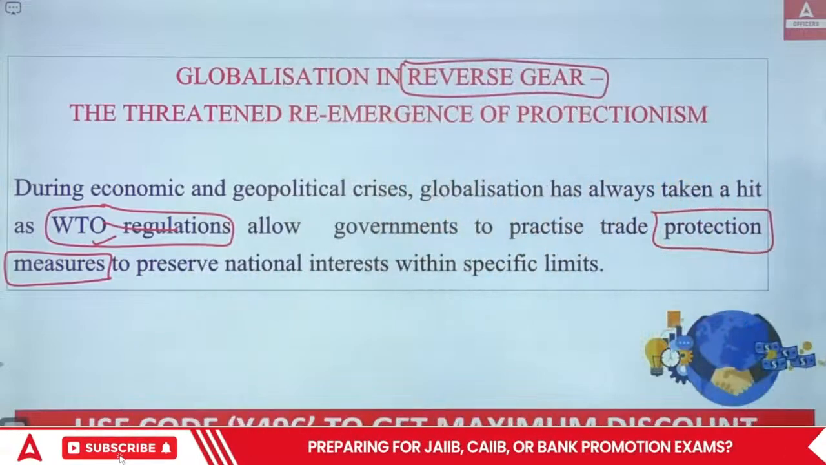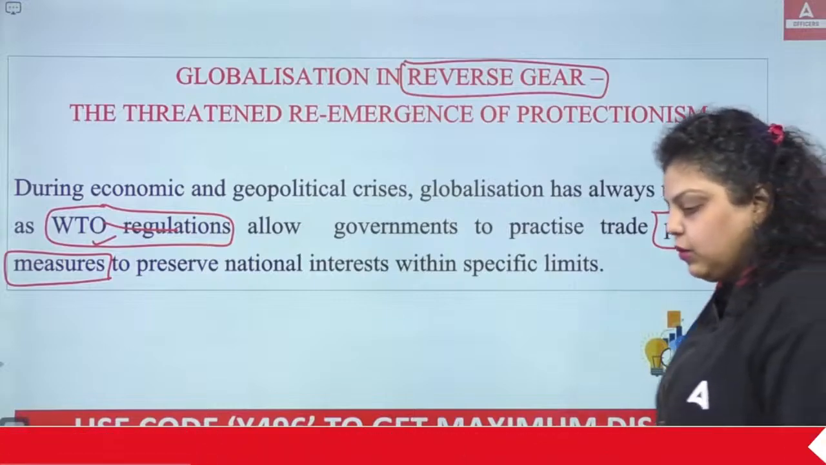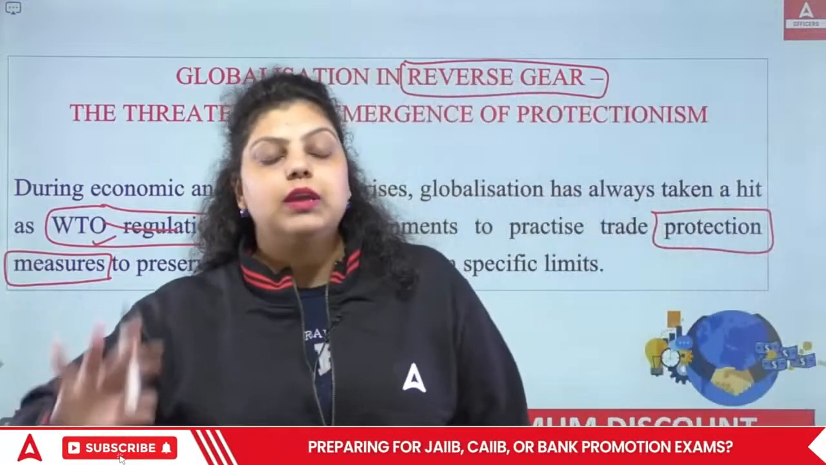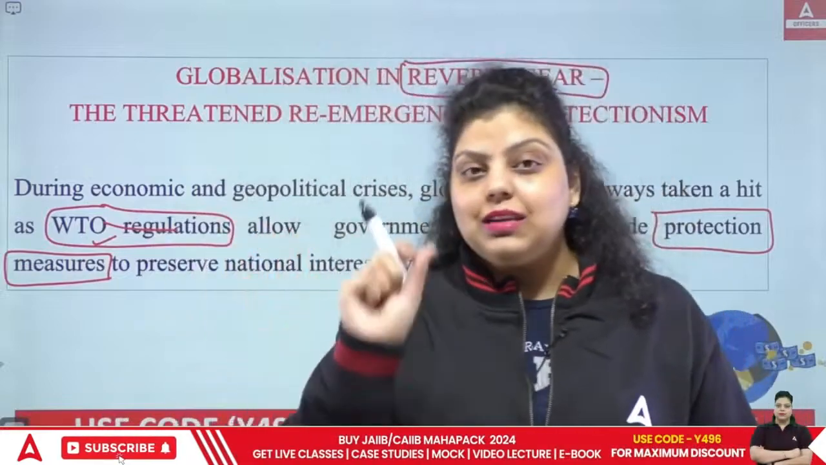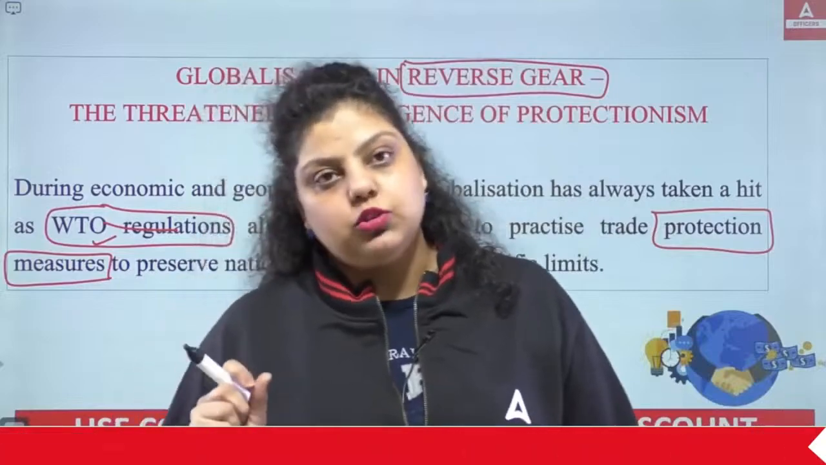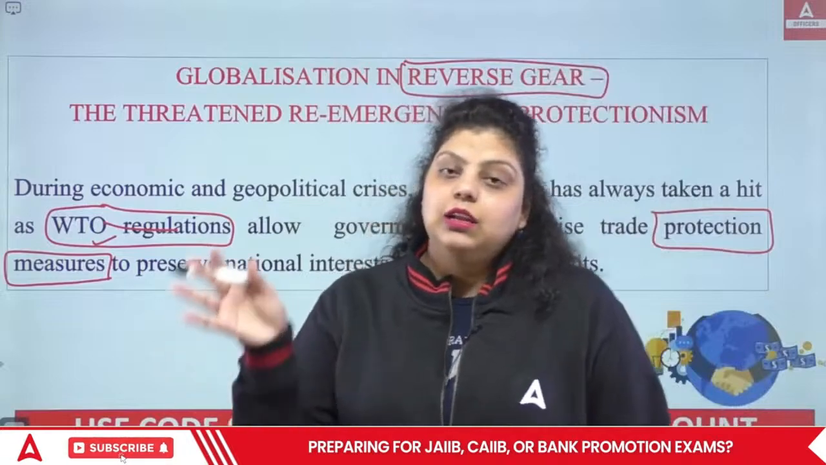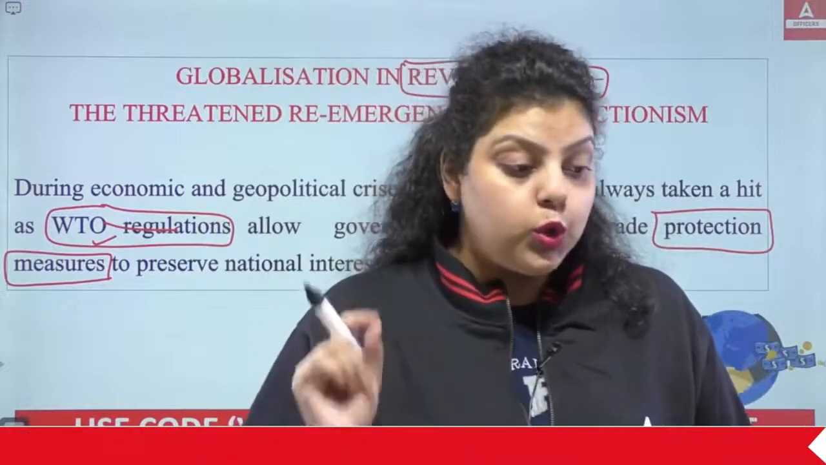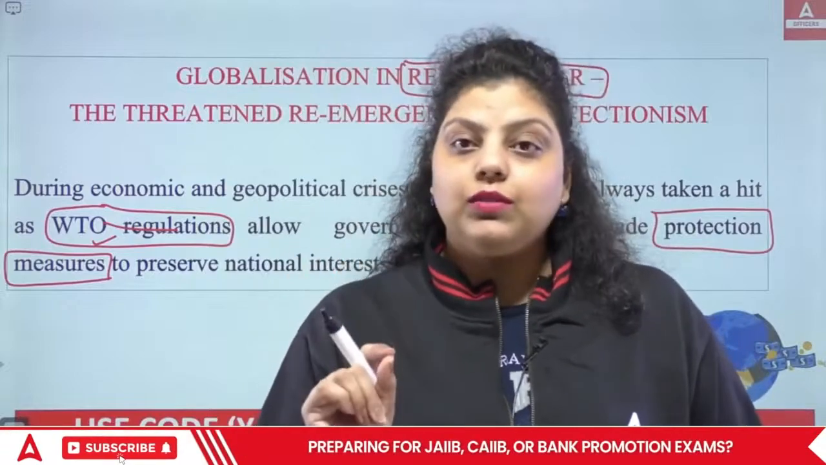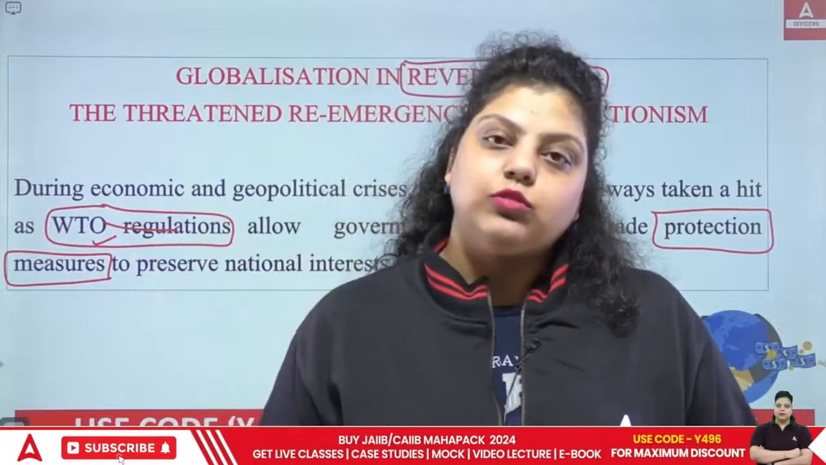The World Trade Organization has told us what is required to be done. It says that if you are facing any kind of loss, if globalization is not going as per your national interest, you can put certain protection measures on globalization. Let's say in India, we have seen that globalization is creating a lot of disadvantages for us. Now the WTO has given us the authority, so India or the government of the country can decide what protection measures should be taken to remove these kinds of restrictions.